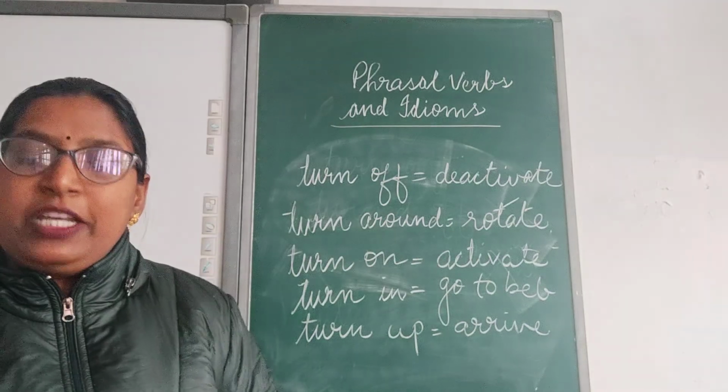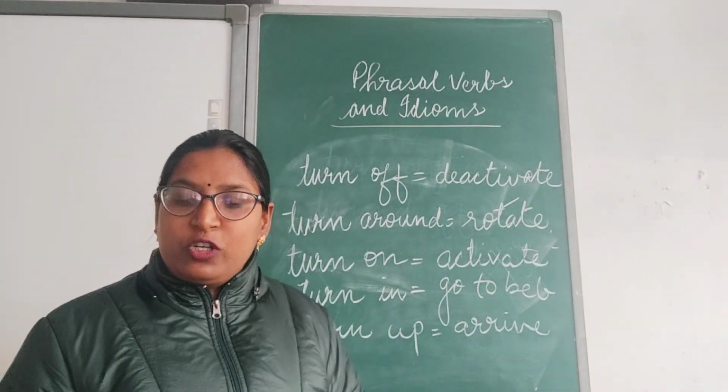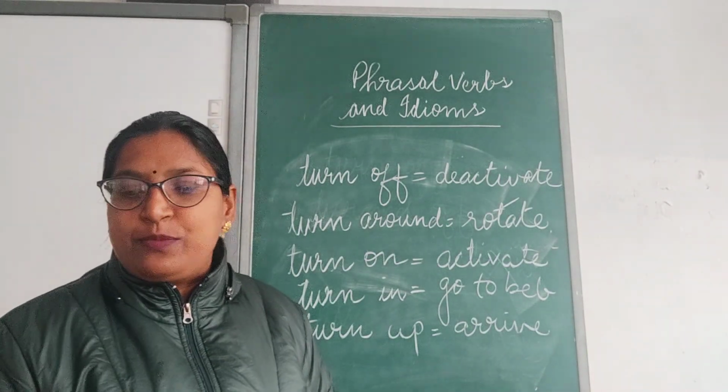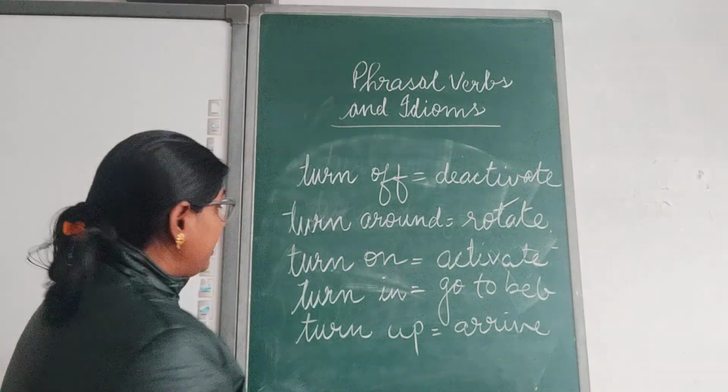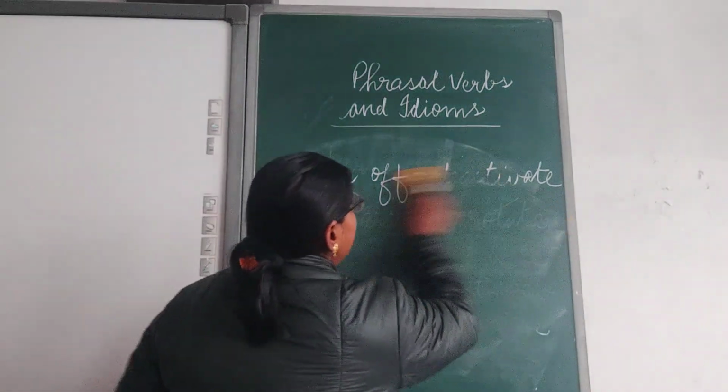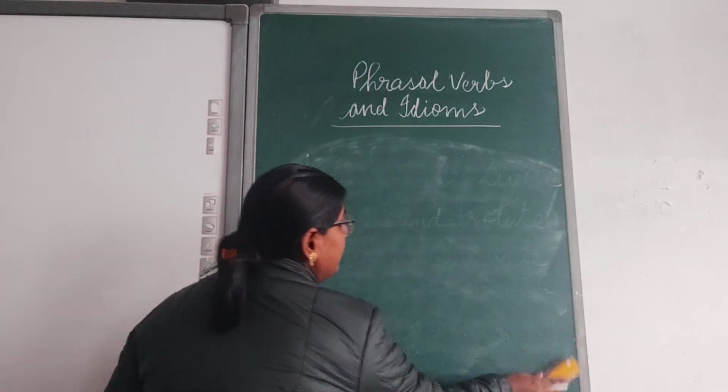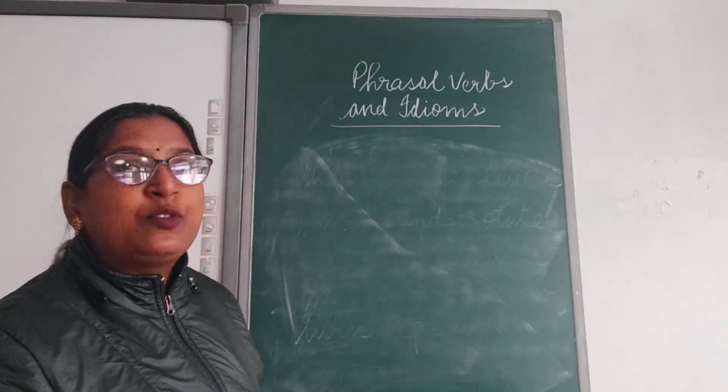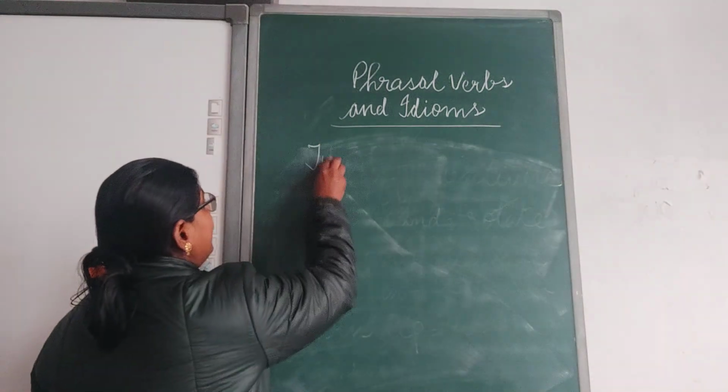Now, another important thing is about the phrasal verb. There are two types of phrasal verbs. Clear? Phrasal verbs are of two types. Types of phrasal verbs we will study.